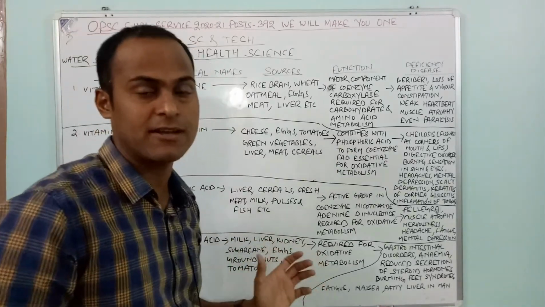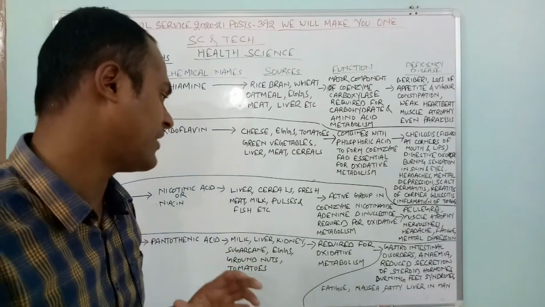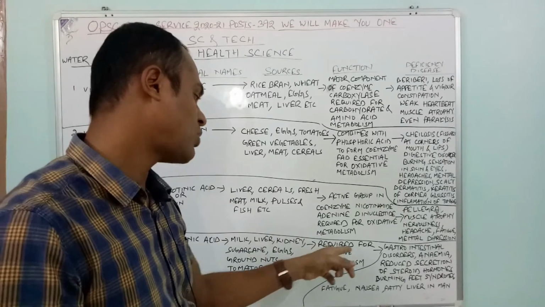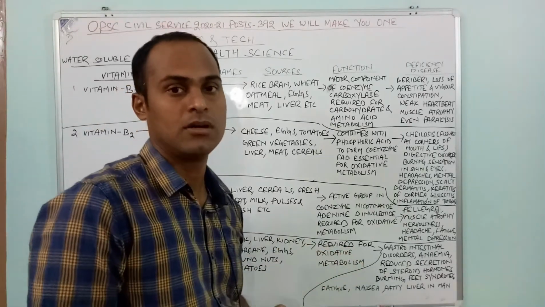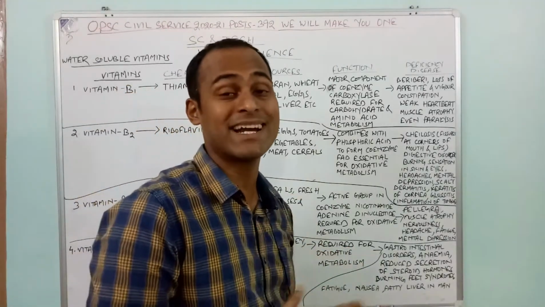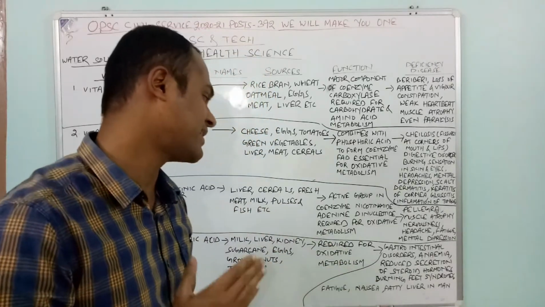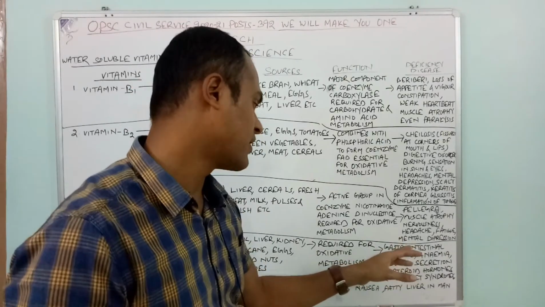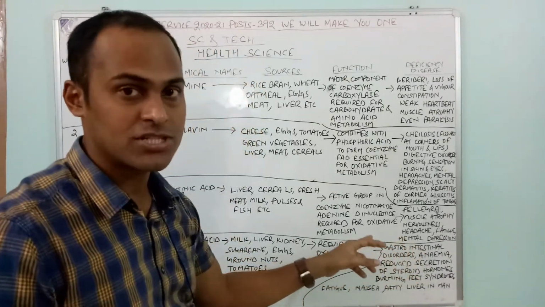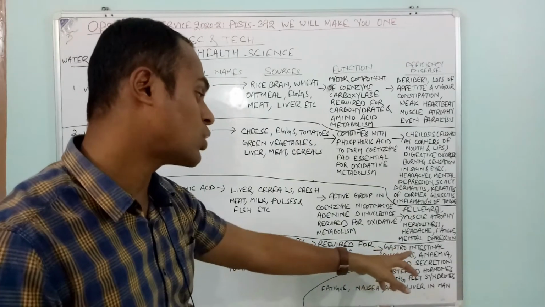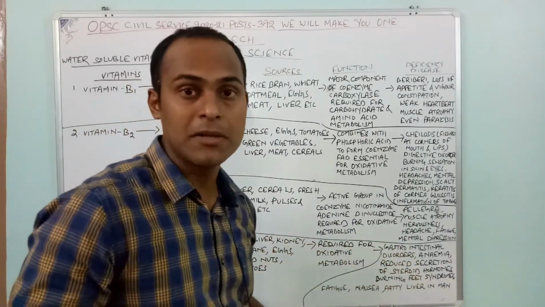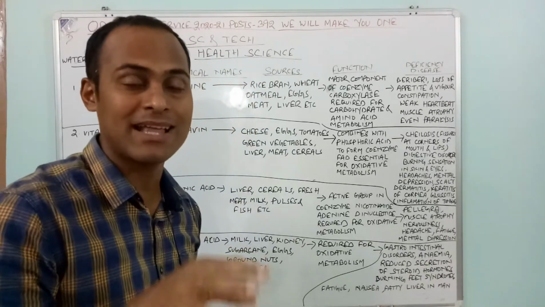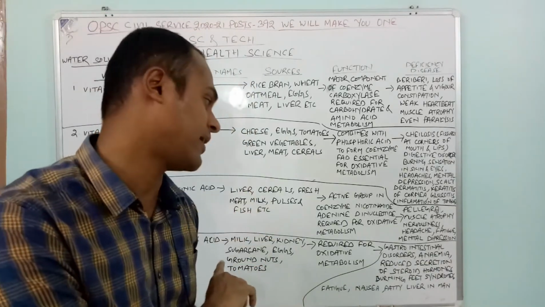These are very much essential for having vitamin B5. What is the important function of vitamin B5? It is required for oxidative metabolism. Then what are the deficiencies it will cause? If there is a deficiency of vitamin B5, there will be gastrointestinal disorders.